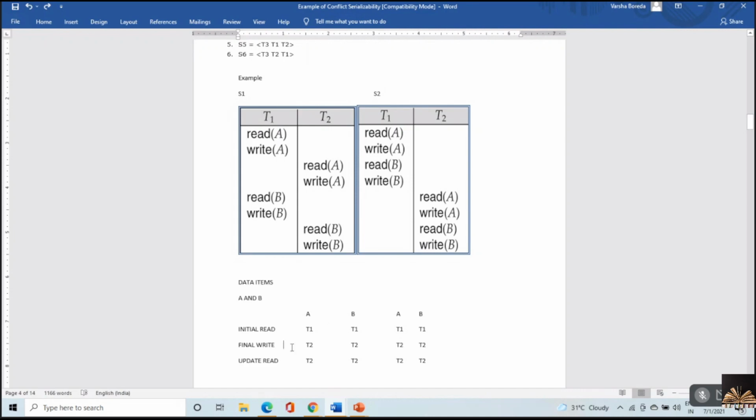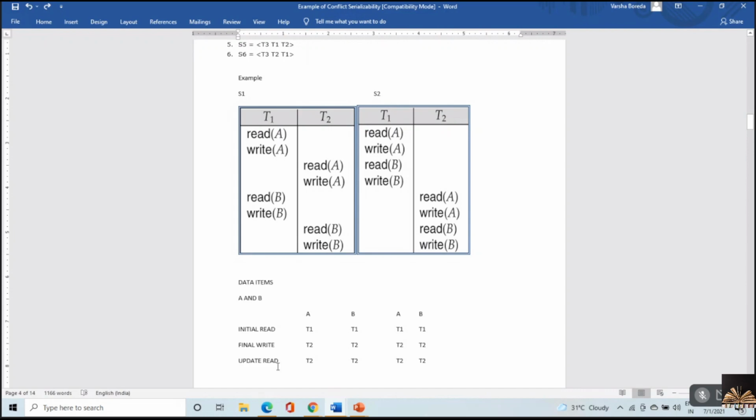Now, final write on A with respect to S1 is T2. I've written T2 over there. And with respect to S2, it is T2 again. So no issues with A. Now I'm working with B. What is the final write on B, Amma? Final write on B is T2 in S1, and here also it's T2 in S2. So T2, T2, no issues with this.